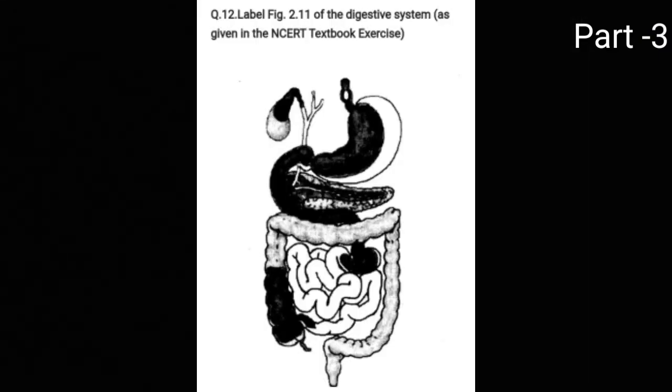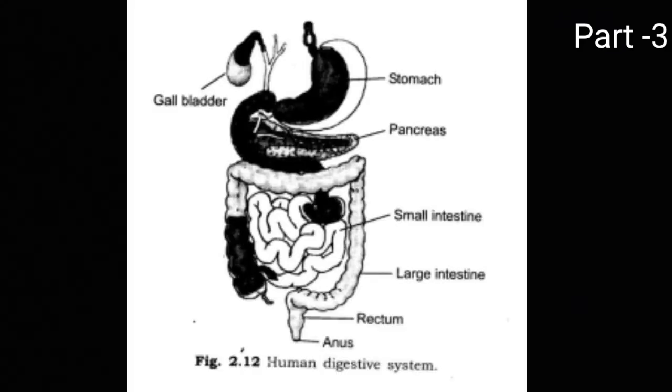So next question is label figure 2.11 of the digestive system, and you have to tell the parts which are mentioned in the above diagram. You can see on the top in the right hand side a J-shaped sac-like structure is present. It is the stomach, and on the left hand side of the stomach a small structure is present below the liver, which is called the gallbladder. The gallbladder's function is to store the bile which is secreted by the liver.